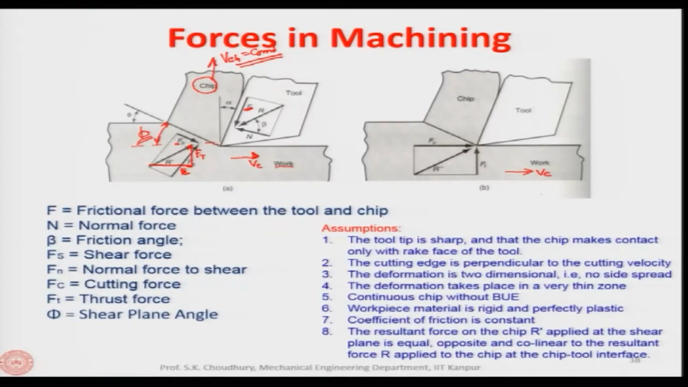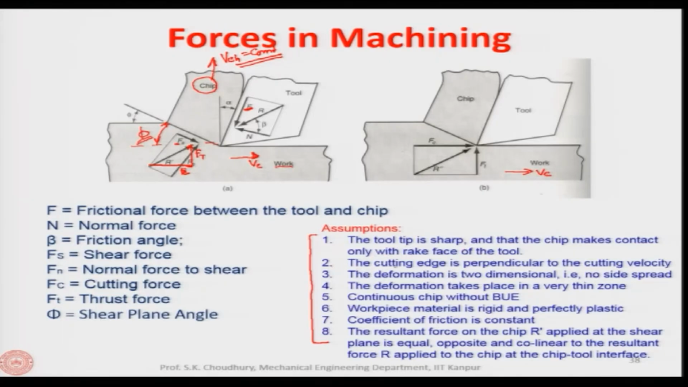So, before they correlated these 6 forces with the angles, there are certain assumptions which have been taken by them, and these are the 8 assumptions which are written here, which you can see here. First assumption is the tool tip is sharp. So, the tool cannot have any nose radius, and the chip makes contact only with the rake face of the tool, because the tool is sharp.